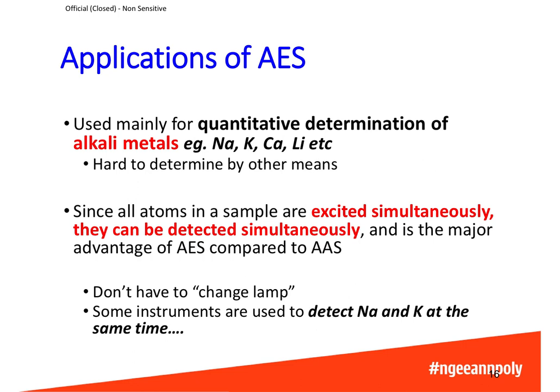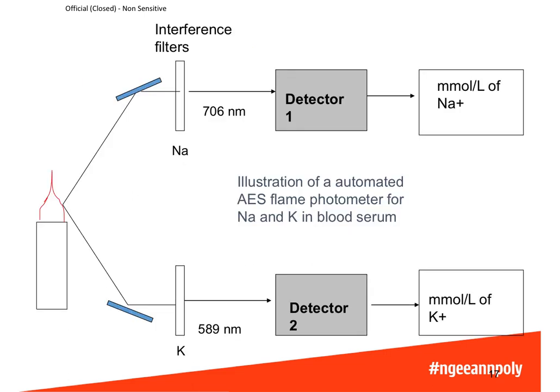So some instruments are used to detect sodium and potassium at the same time. This is an illustration of an AES spectrometer which can be used to detect both sodium and potassium in blood serum. So first of all, the sample is atomized and excited. This sample contains both sodium as well as potassium.